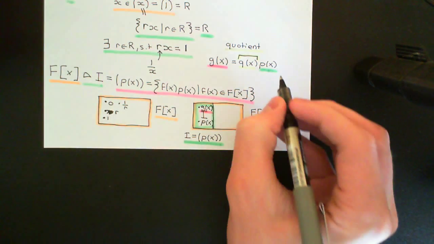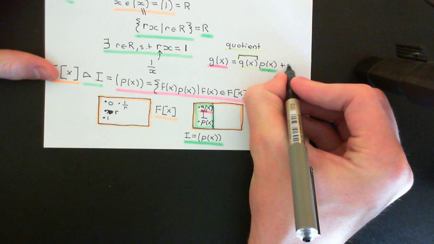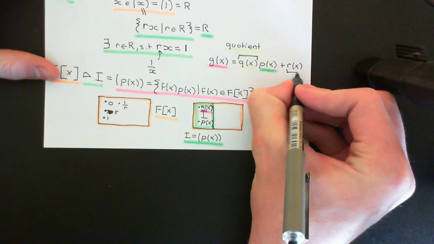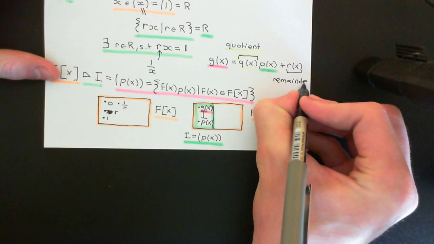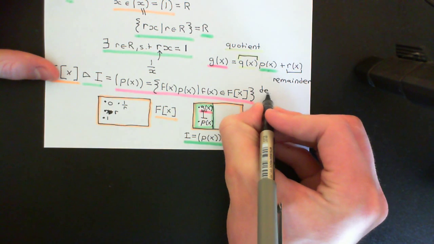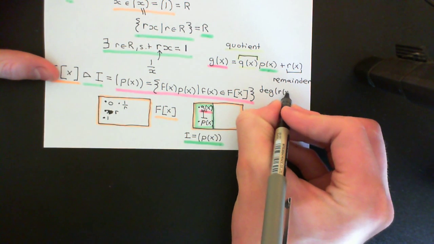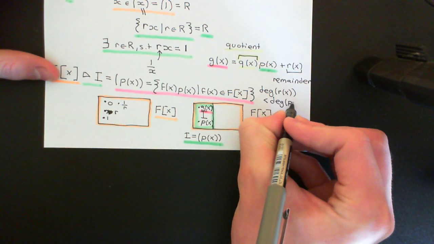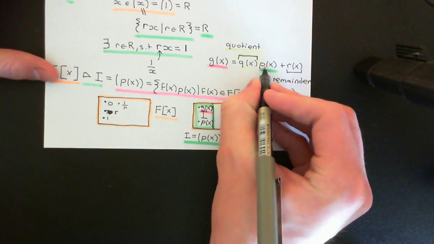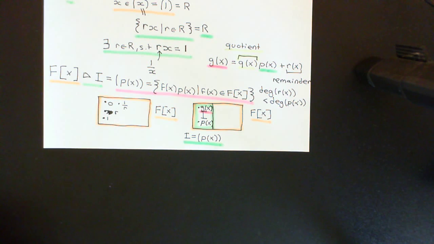And if it can't, then you're going to have to add on a remainder polynomial, r of x here. So this is the remainder, okay? And the important thing here is that the degree of the remainder r of x will always be less than the degree of the polynomial p of x, which we're trying to use to divide the polynomial g of x.